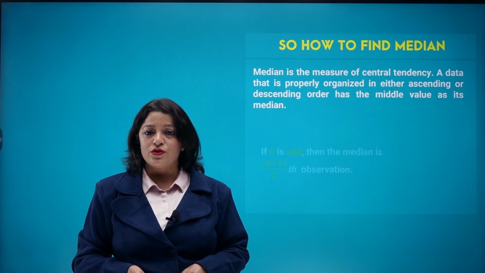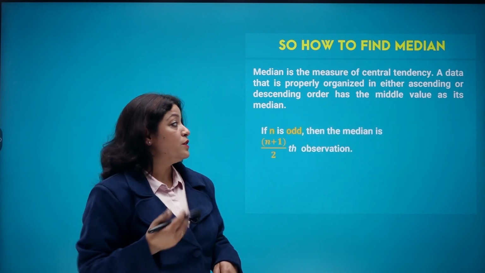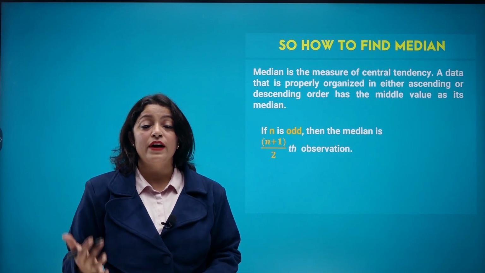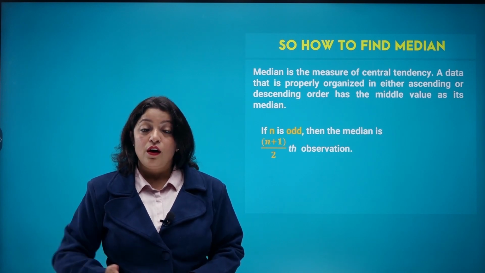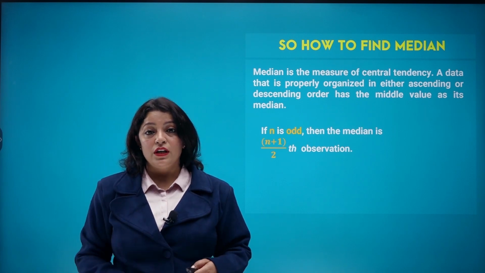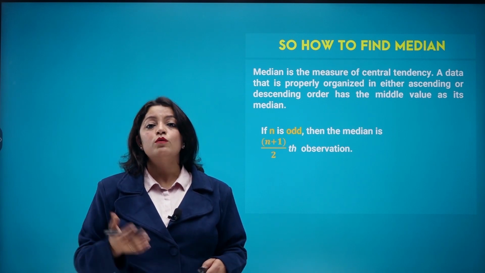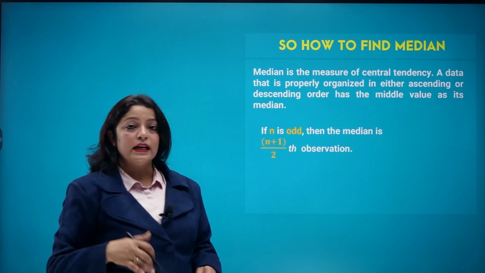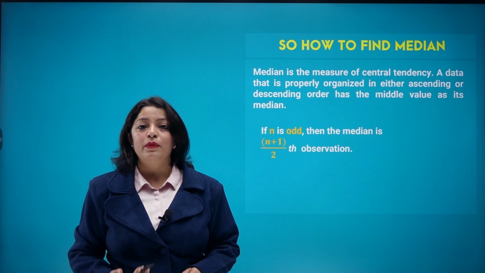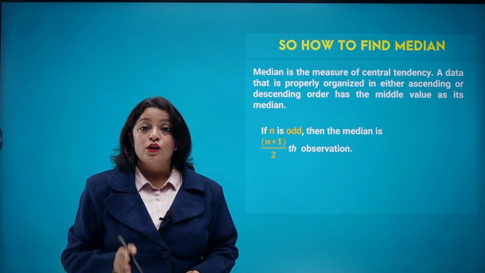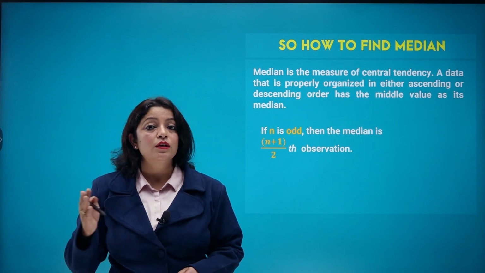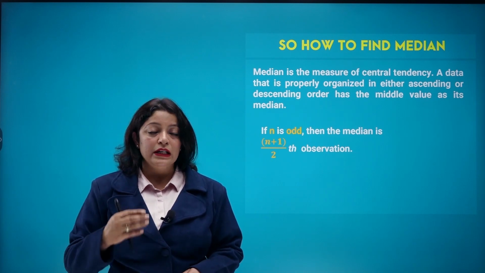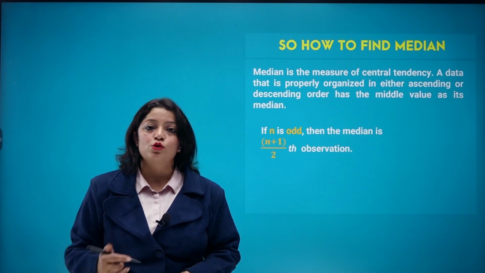Very simple calculation. Now if n is odd, that is, the number of observations is odd, for example if there are 5 observations, then how can we find the median of the data? We simply add 1 to the number of observations, that is 5 plus 1, which is 6, and then 6 is divided by 2, that means 3. So the third observation will be the median for the data. We'll understand this more clearly with certain examples also.